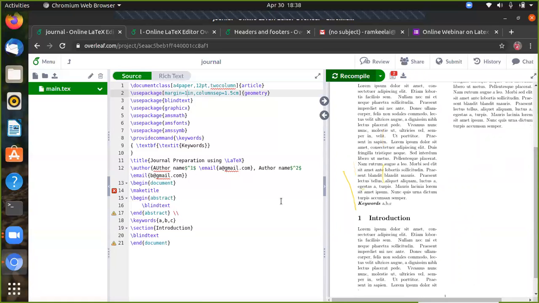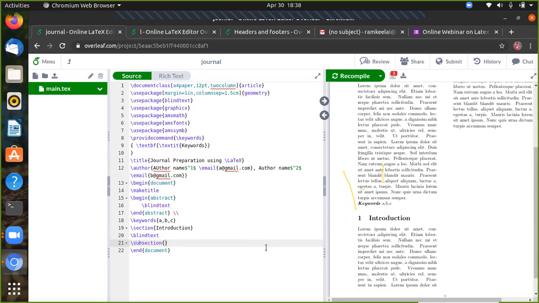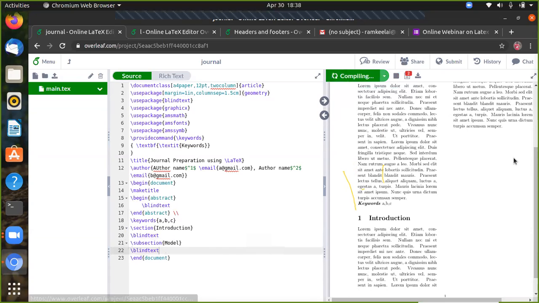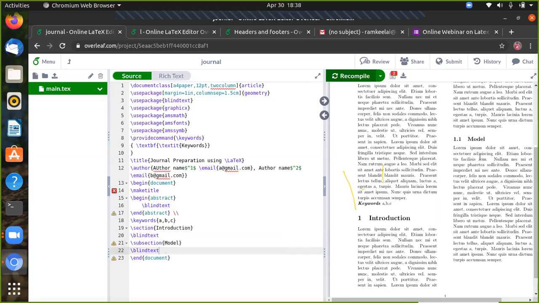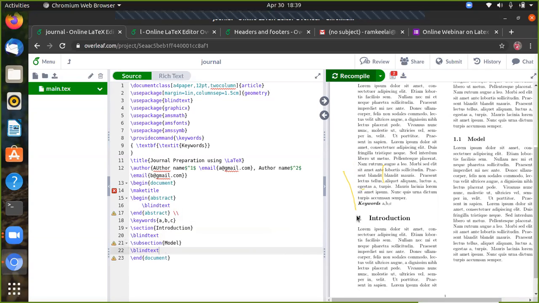So now the introduction section you can write. Next one followed by the introduction section. Suppose you want to allocate for subsection, then you can give the subsection of the introduction part. You can give a model. Okay, model, and we can give some plain text. You can compile this. You can see here model, it can be coming to subsection. So one is introduction and 1.1 is your subsection.